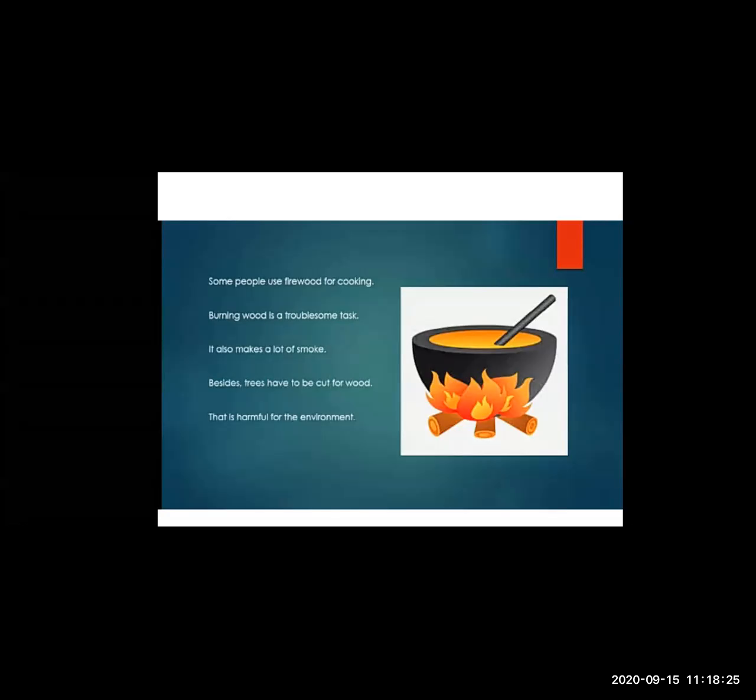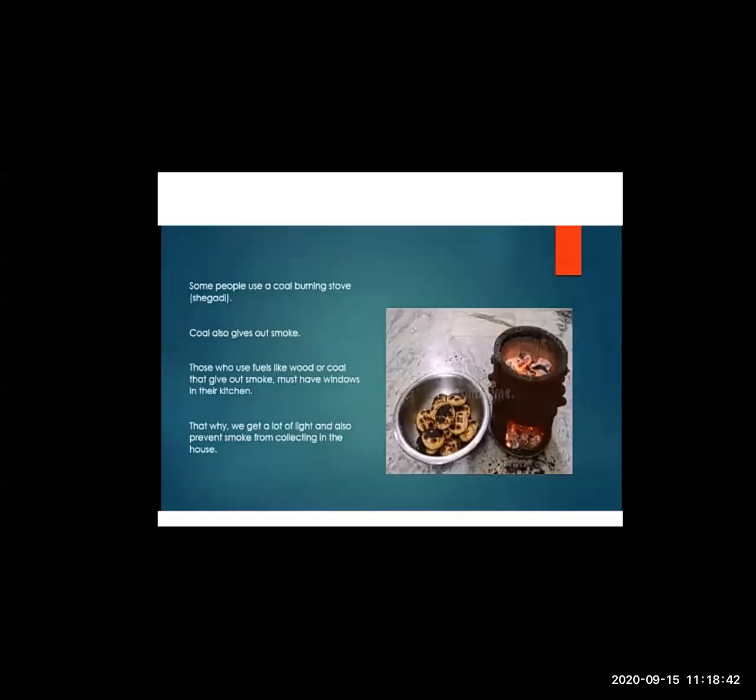That is harmful for the environment. If we destroy the forest, if we cut down the trees, it affects our environment. Our surroundings do not look nice. Yes, all these things affect our surroundings and our environment.